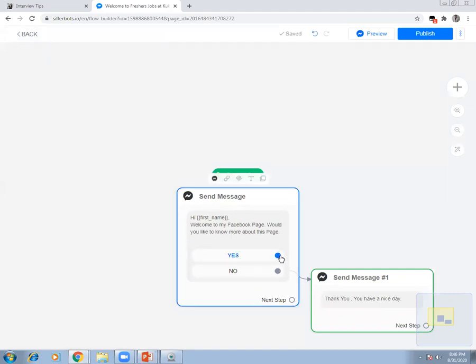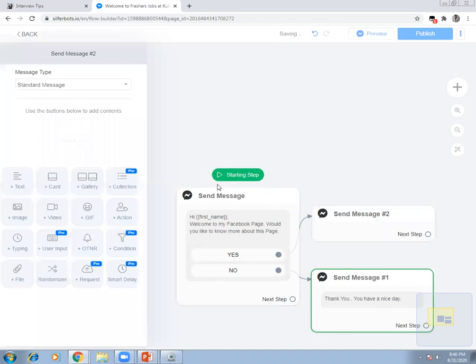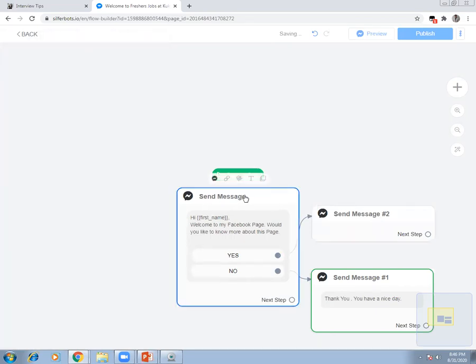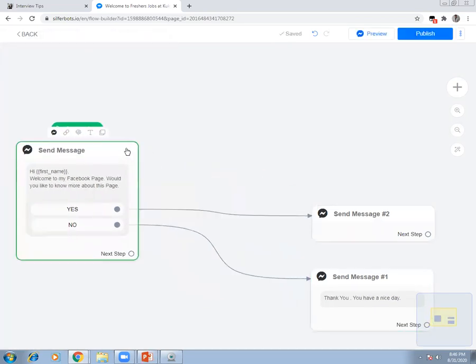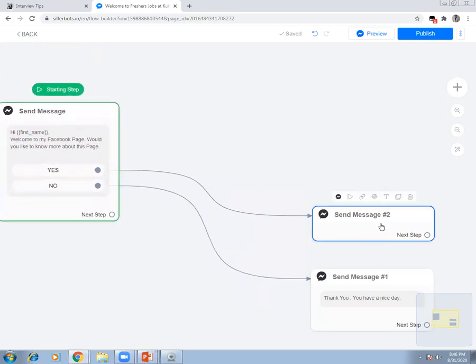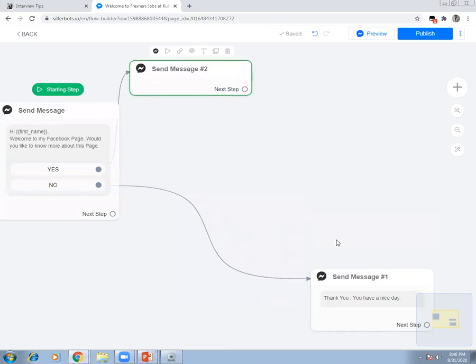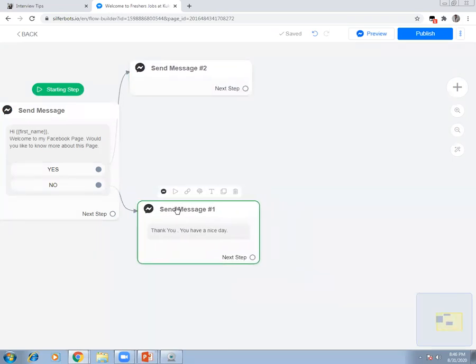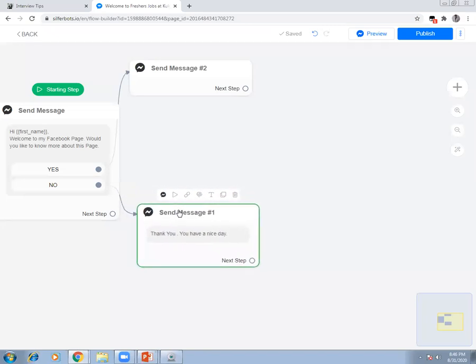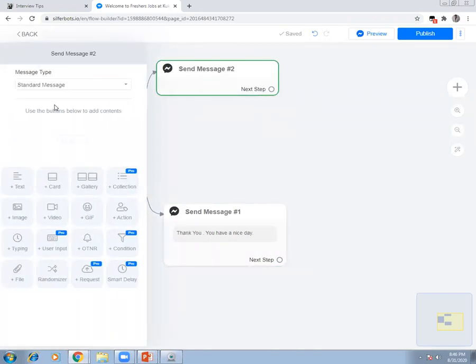Now, in case he says yes, then take it here. Now, if you want to adjust this, you simply drag it here. Similarly, you will bring the second one here. Similarly, you get the third one just by selecting it and dragging it. So here you want a message. So what will I write here? I will have to add the text box. Click on this, this box will come. Select the text box.